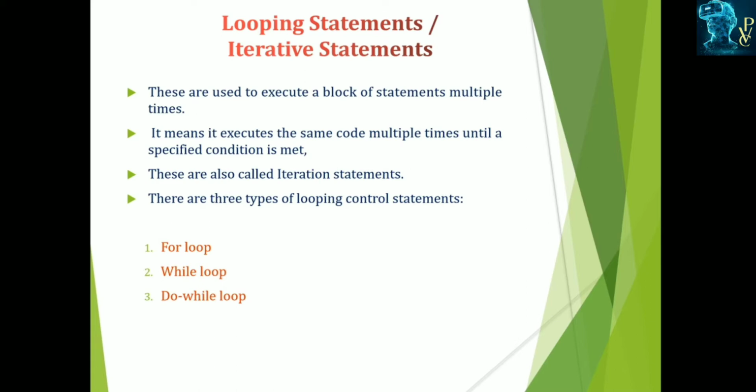These are also called iteration, because it executes repeatedly. And there are three types of loop statements: while loop, for loop, and do while loop.